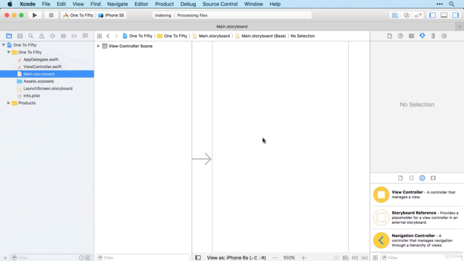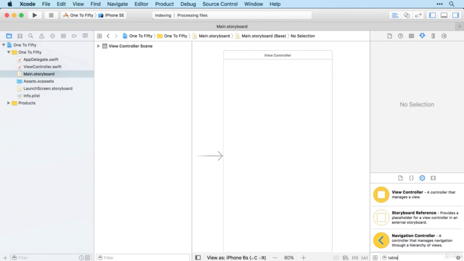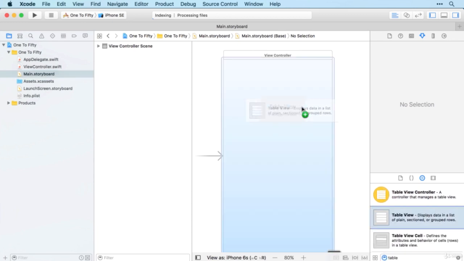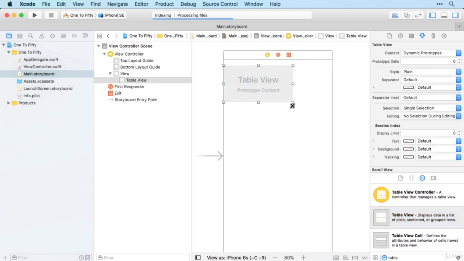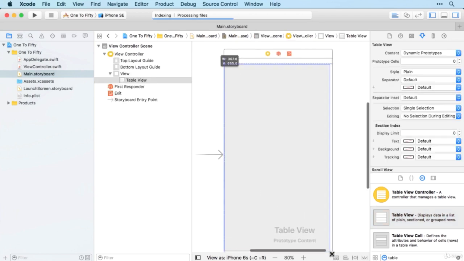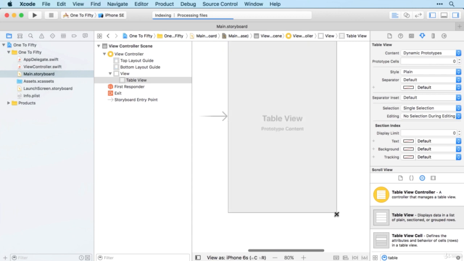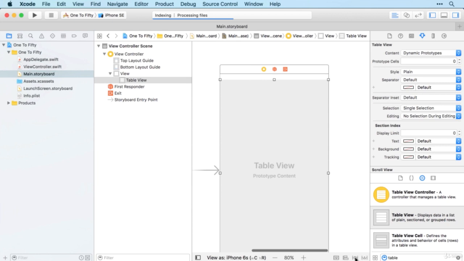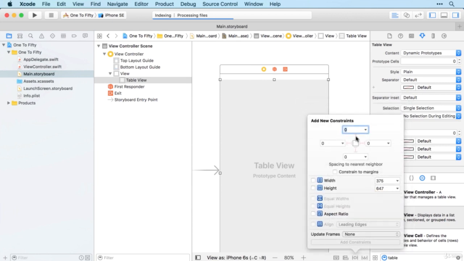So we'll start off in main storyboard, adding our table view. Here we go. I'm going to bring it down a little bit this time so that we don't overlap the info bar at the top. And then before I forget, add my constraints.